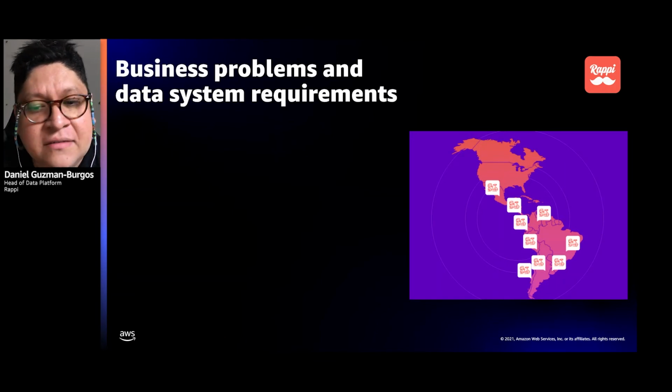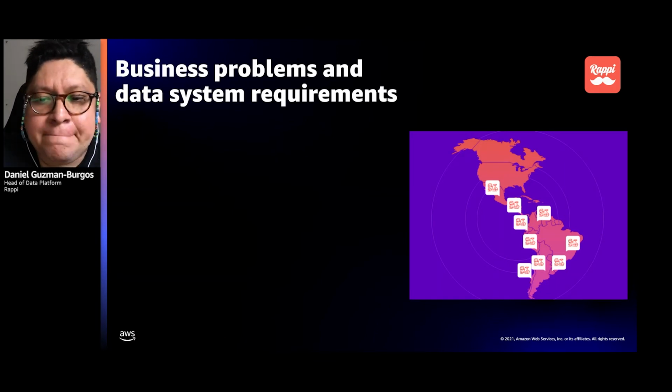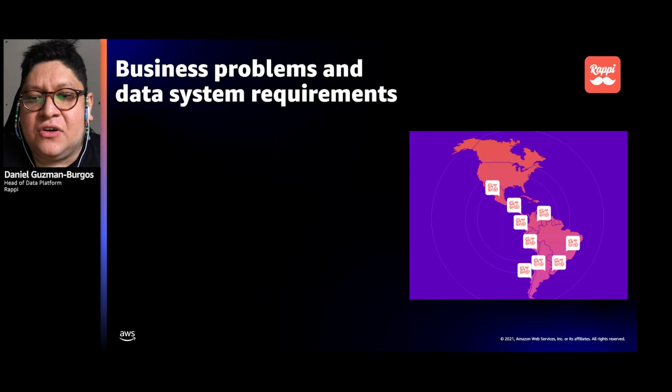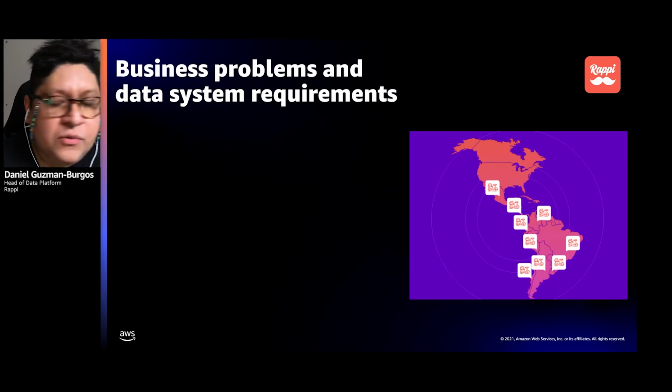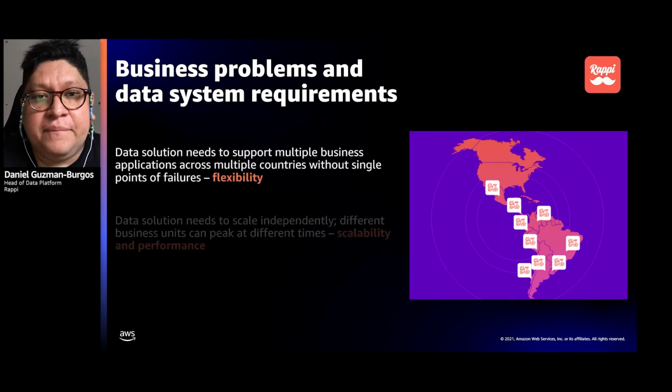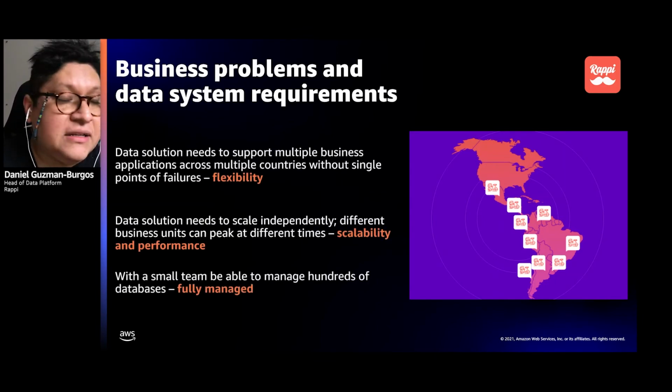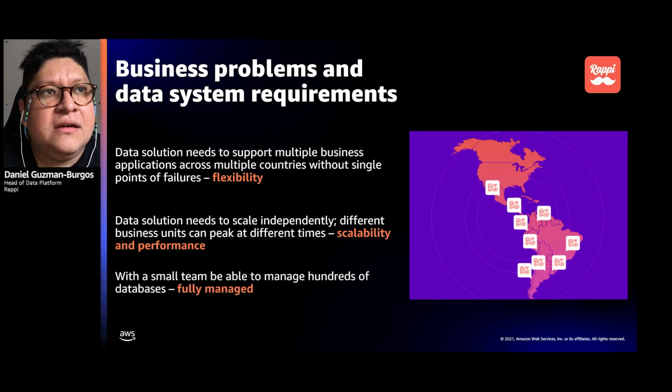All right, let's now talk tech. Being a multi-vertical platform means that the data is also multi-business with its own particular requirements. At the data team, we need to follow business in terms of flexibility, scalability, and performance. We cannot be the bottleneck.